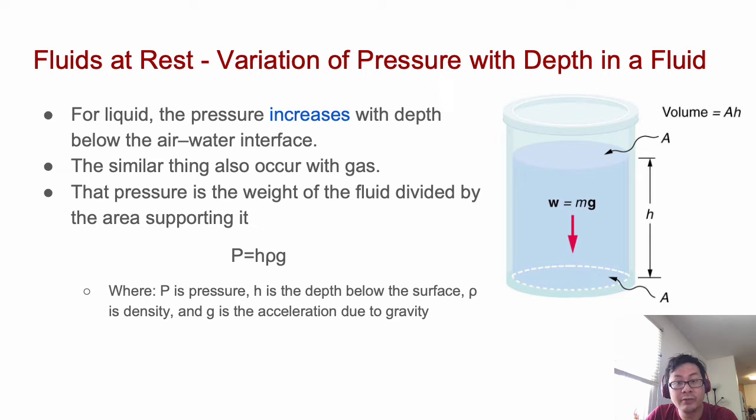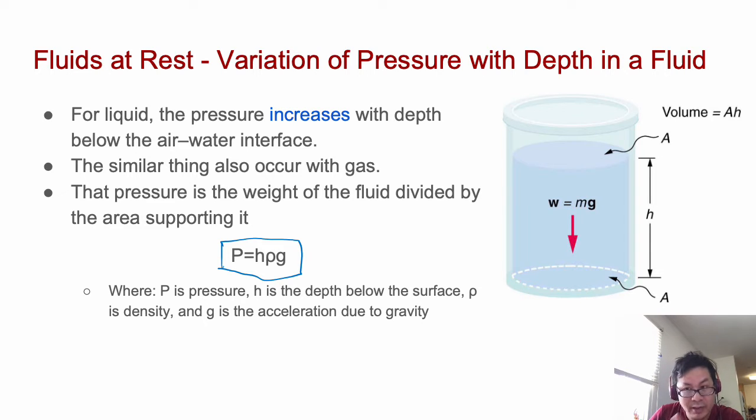Now, we consider the fluid at rest, the static fluid. In a static fluid, there is a variation of the pressure with depth in the fluid. It means at different depths, there are different pressures. The equation to find it is this one: the pressure equals the depth h times the density rho of the fluid, and g for the acceleration due to gravity. For fluid, the pressure increases with depth below the air-fluid interface.